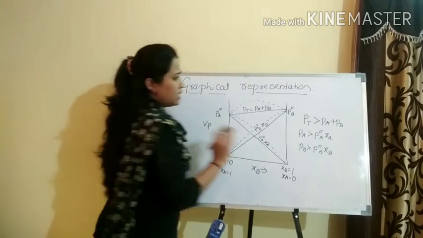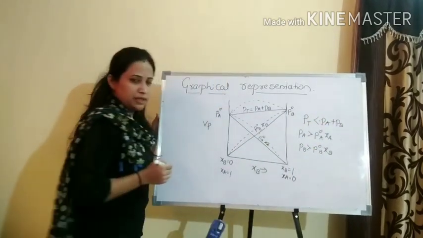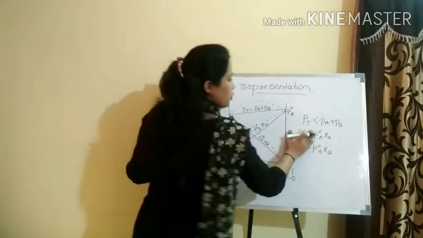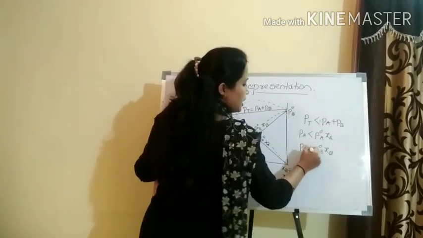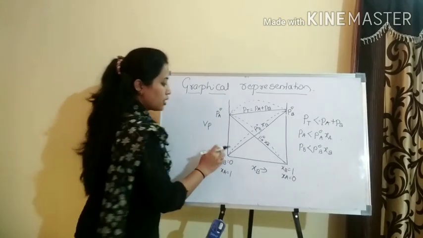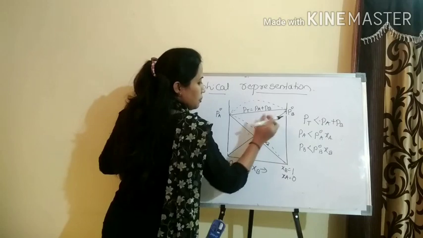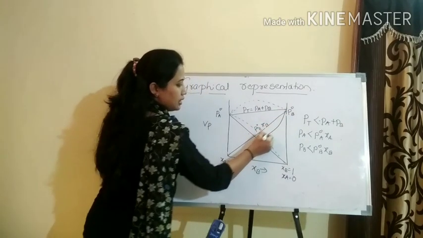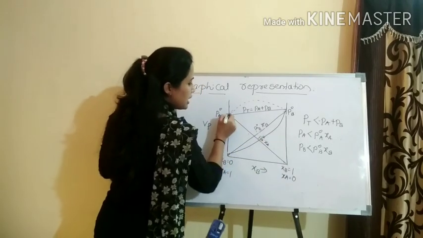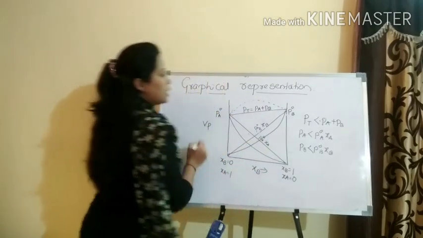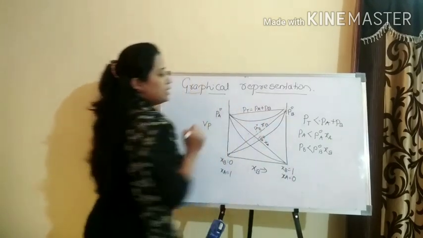Same graph, negative deviation means what you have seen, P total is less than PA plus PB. Okay, that means PA is less than P naught A into XA. Similarly, PB is less than P naught B into XB. Less means this dotted line will come way below this thick line. Here it would observe, because it's a negative value, means the value is less than that expected from the Raoult's law. So even this P total will come below this thick line.